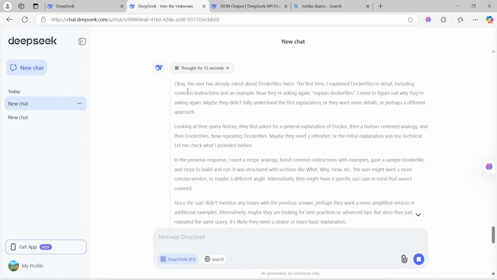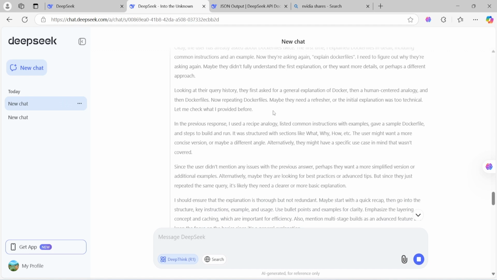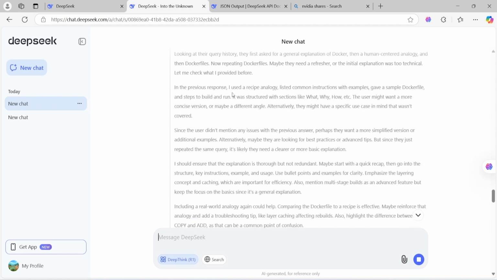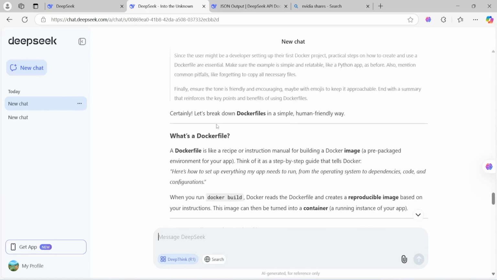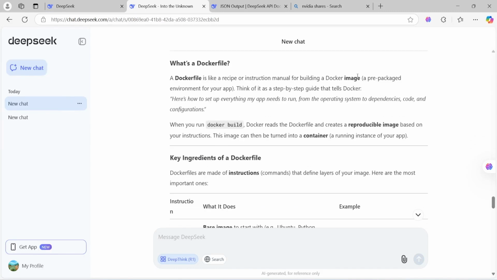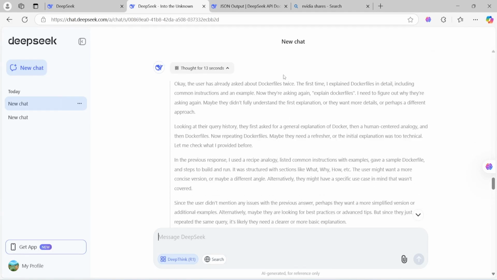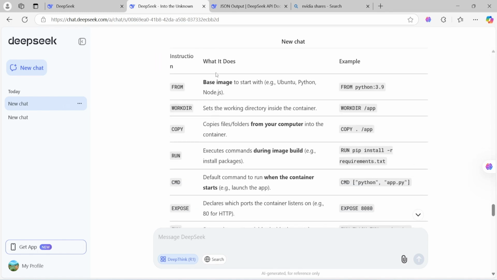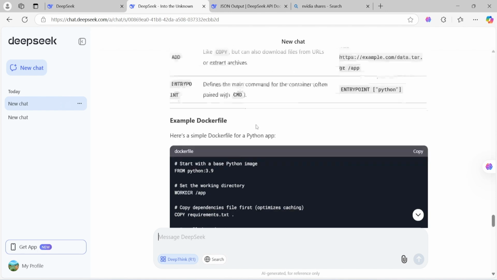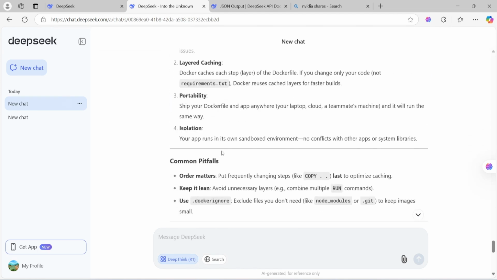It's responding that, okay, we already told you twice, but still, the first time I explained Docker file details, common examples, everything I gave, and now they are asking again, like I gave the second time prompt as well, the same. So I need to figure out why they are asking again. So maybe I'm not understanding as a user. So what it's doing is going through the query history and giving another way. Whatever is going on behind, it is printing over there. Okay, that's how it's thinking. See, entry point, it has given you the Docker file and everything. So this is going on.